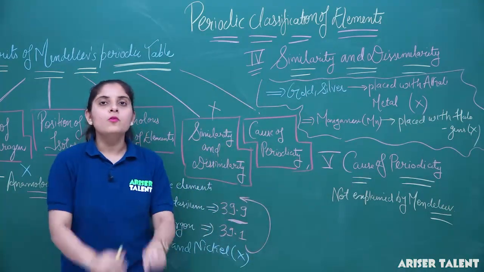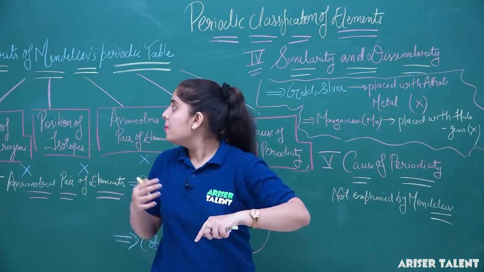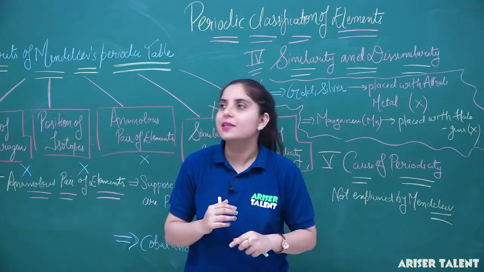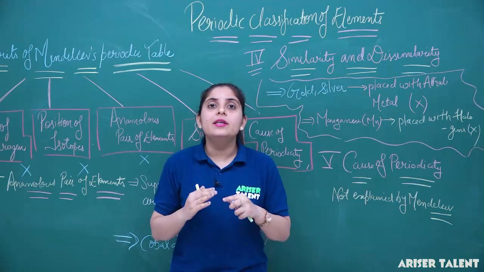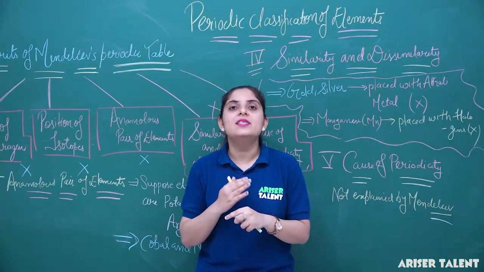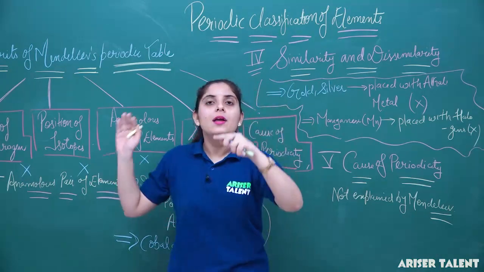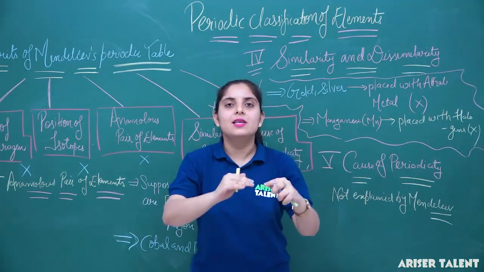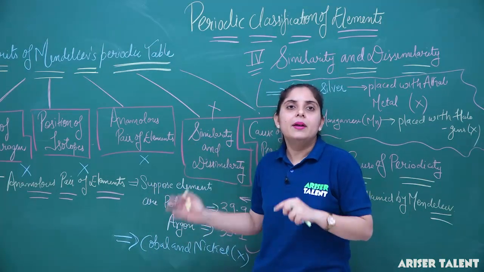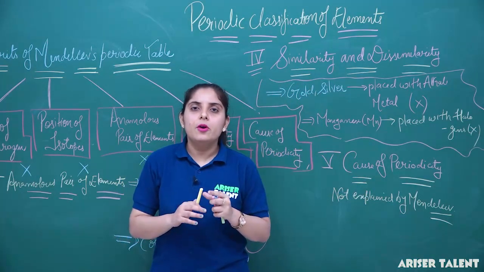So from these points, we can consider that Mendeleev's periodic table, apart from its many merits, has not been considered a standard by many scientists. But this periodic table was a great achievement in the field of chemistry, and it set a mark for further inventions. So this can't be ignored. This is considered for further discoveries as well. So let us move to the next discovery that has replaced Mendeleev's periodic table, the modern periodic table. Let's discuss the modern periodic table now.